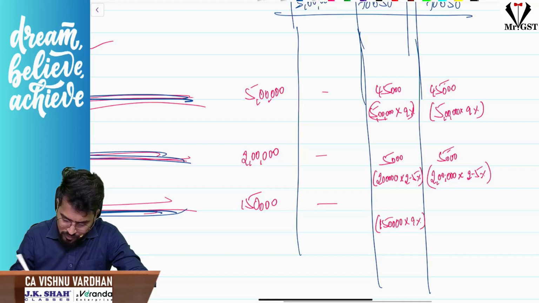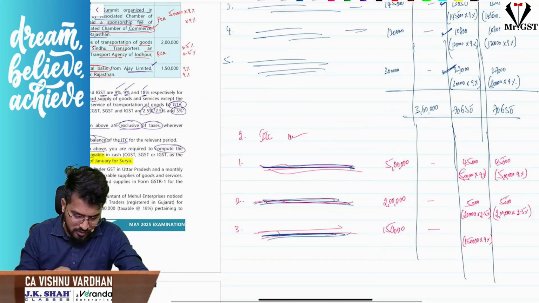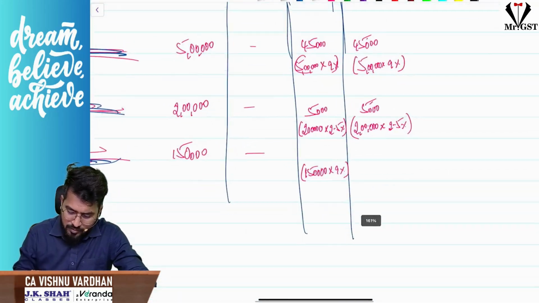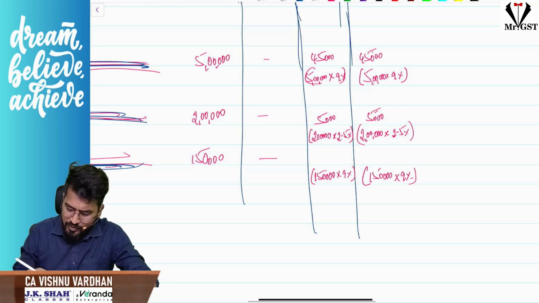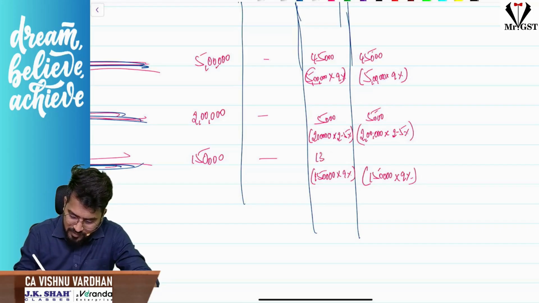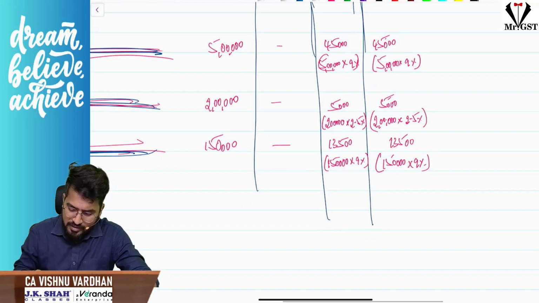Next 1,50,000. 1,50,000 into 9%. How much is the amount? 13,500. Super. Okay. Sir, what is the total ITC available for us, sir?